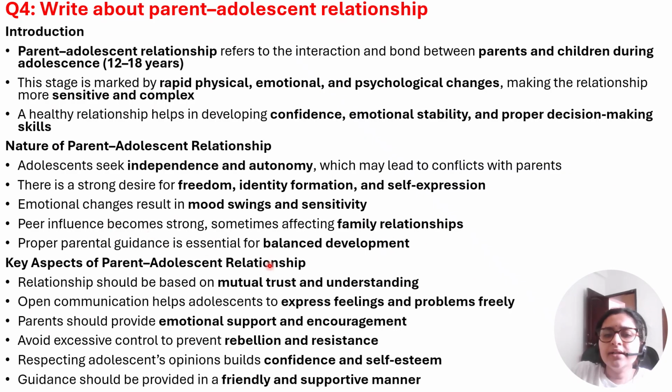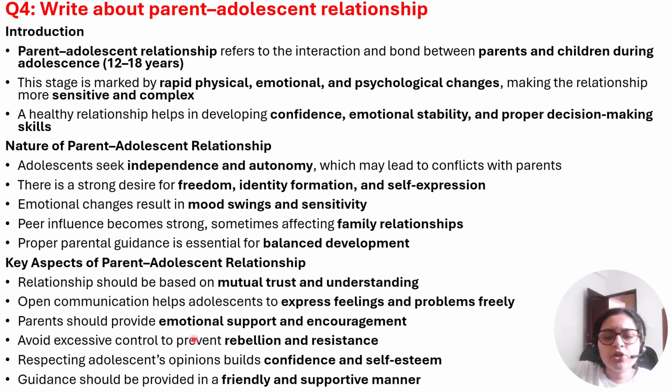Proper parental guidance is very much essential for a balanced development. Now, what are the key aspects? It should be based on mutual trust and understanding. Parents should allow children to express their feelings and problems freely. Whatever the problem the child might face, parents should not judge. Parents should not be judgmental.